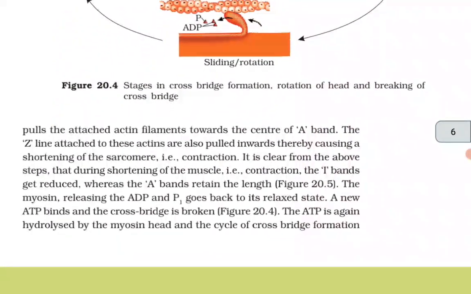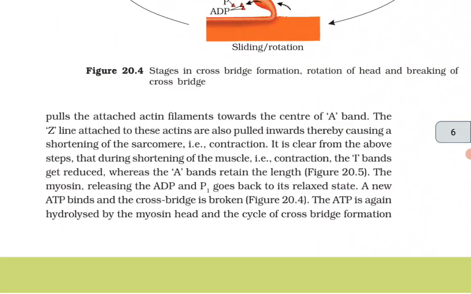This pulls the attached actin filaments towards the center of the A band. The Z lines attached to these actins are also pulled inwards, thereby causing a shortening of the sarcomere, that is contraction. It is clear from the above steps that during shortening of the muscle, that is contraction, the I band gets reduced, whereas the A band retains its length.